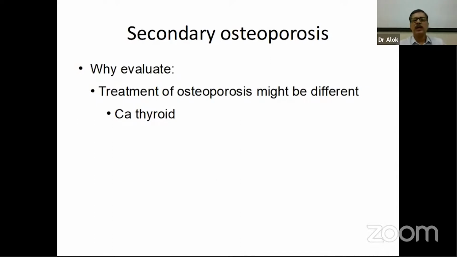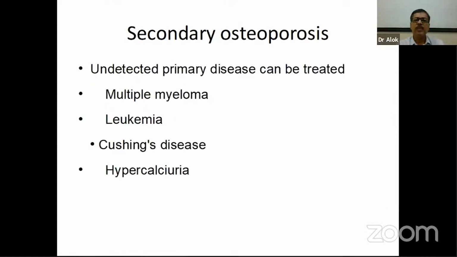One simple example is any condition which leads to hypercalciuria. Unless we treat the hypercalciuria, with treatment like indapamide or thiazide, till that time the treatment for osteoporosis will not work. So that is reason number one. Then, if we evaluate every case of osteoporosis, an undetected primary disease can be diagnosed and can be treated. Some of them can be quite troublesome, like multiple myeloma, leukemia, Cushing's disease, and hypercalciuria.